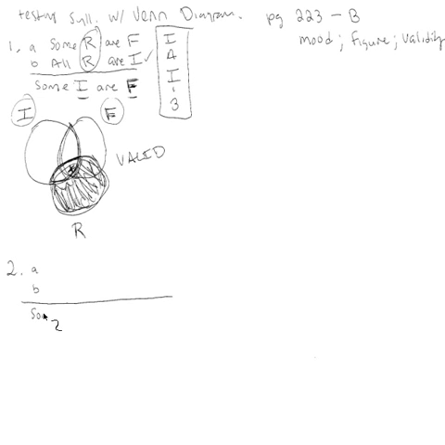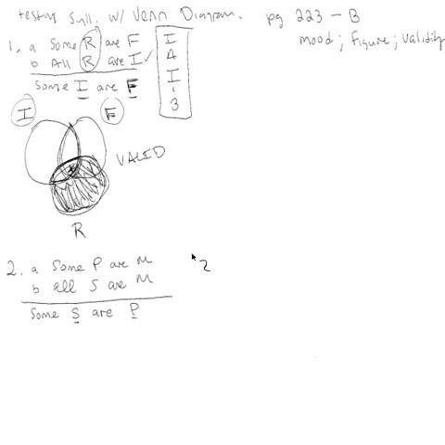So some, and I'm going to go ahead and translate these to capital letters. Some S are P. Now I know this is the major term and this is the minor term, so the major term goes up here in premise A. So that has to be some P are M. And then the next one is all S are M. Let's go ahead and look at the mood and figure.